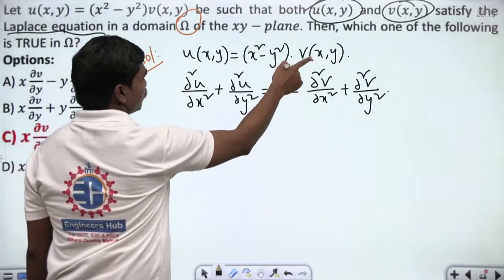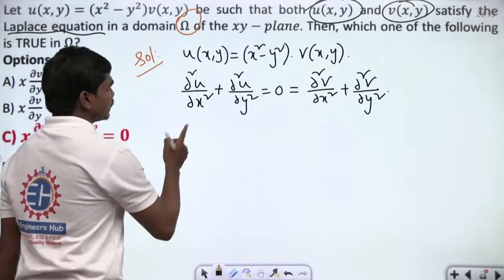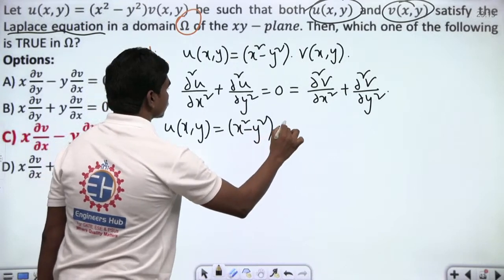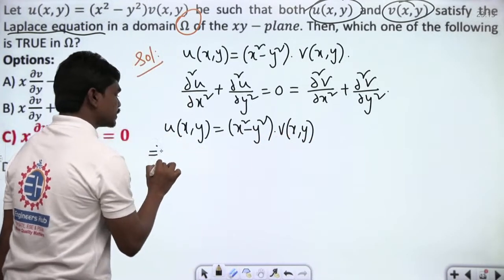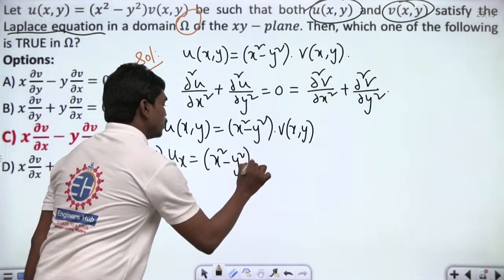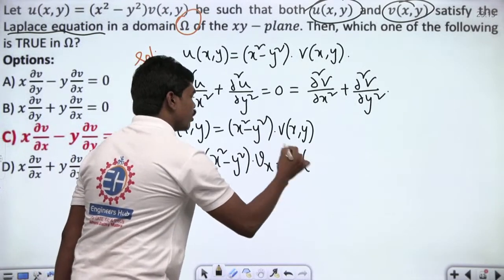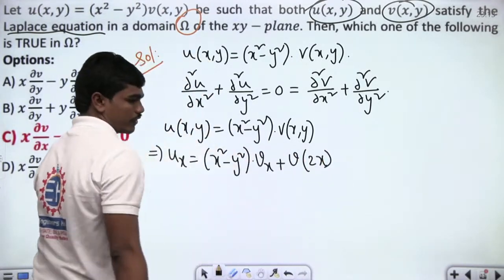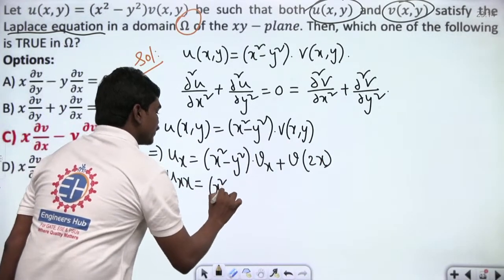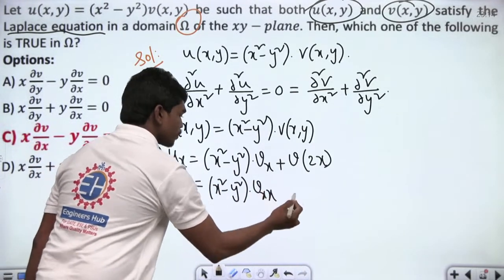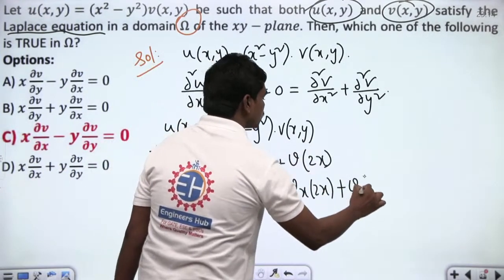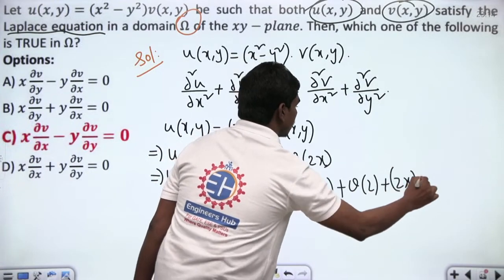Now they are asking which one of the following options is true. See carefully. If u(x, y) = (x² − y²) v(x, y), then uₓ, the partial derivative of u with respect to x, is (x² − y²) vₓ + v times the derivative of x² − y², which is 2x. Of course, uₓₓ, if you differentiate partially one more time, gives (x² − y²) vₓₓ + vₓ·2x, plus again the derivative of 2x·v, which is 2v + 2x vₓ. This is what we have.